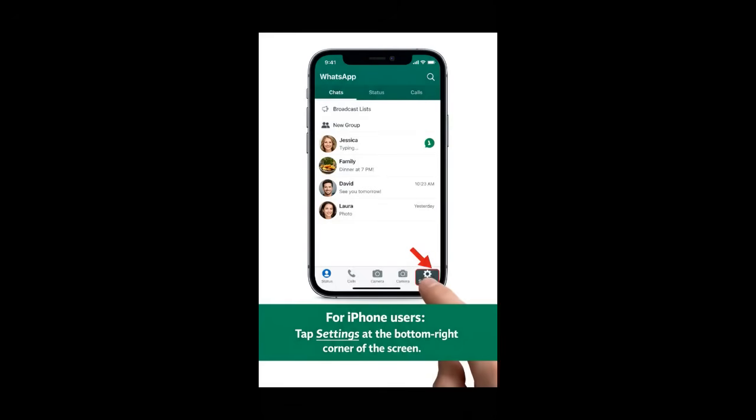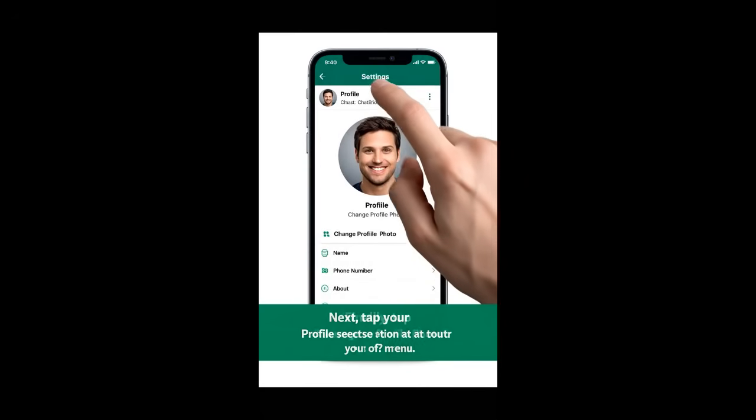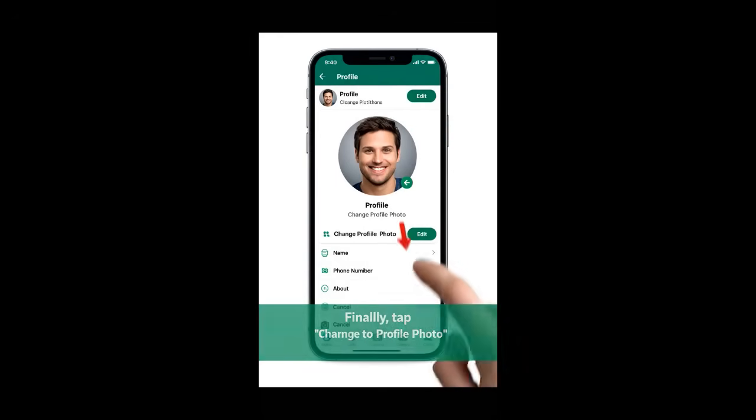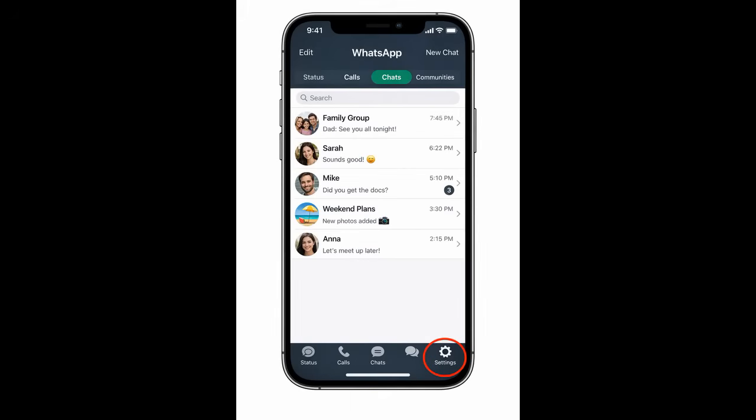The first step is simple. Open the WhatsApp app on your phone. Make sure you are logged into your account, because you need to have an active account to change your profile picture. Once WhatsApp opens, you will see your chat list. Don't worry, you are not going into a chat yet. Your profile settings are just a few steps away.